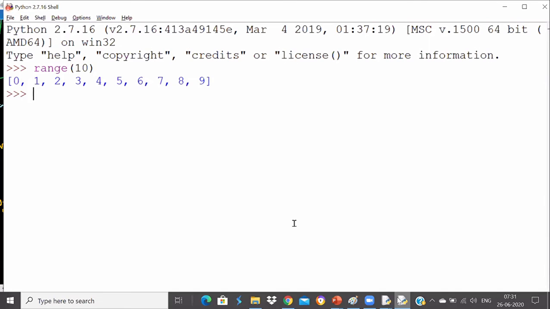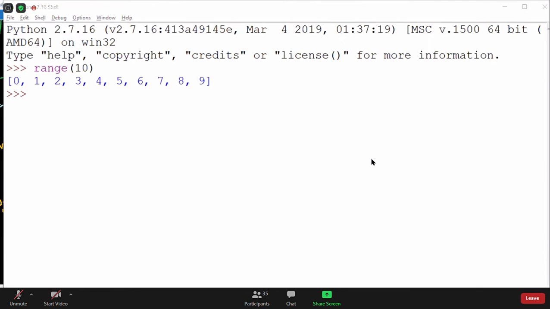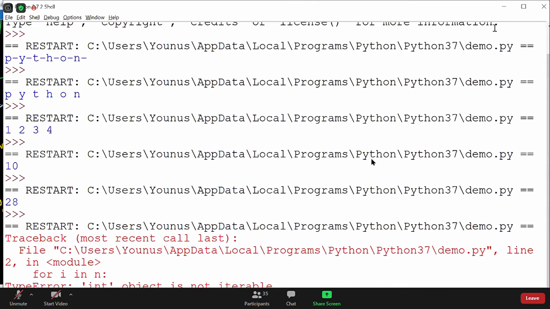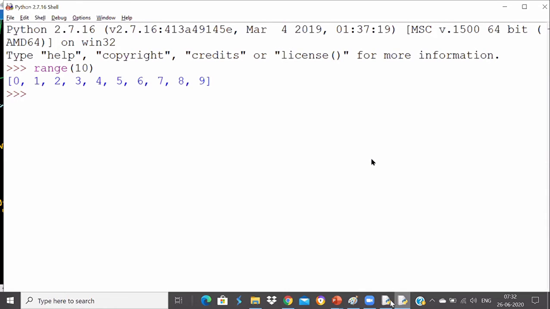So there is a difference in the range function in Python 2 and Python 3. We will talk about the differences as well at some point. But let us understand today, both will work the same way, but there are differences. Like if I ask the same question in Python 3, let's run Python 3 now.